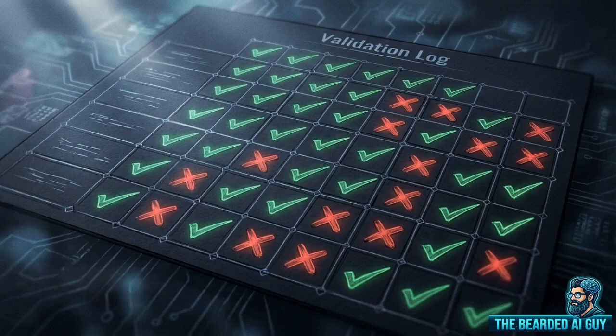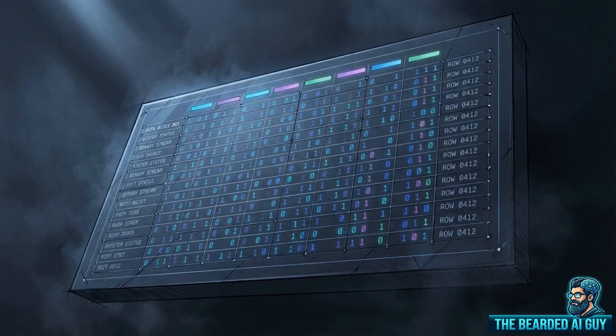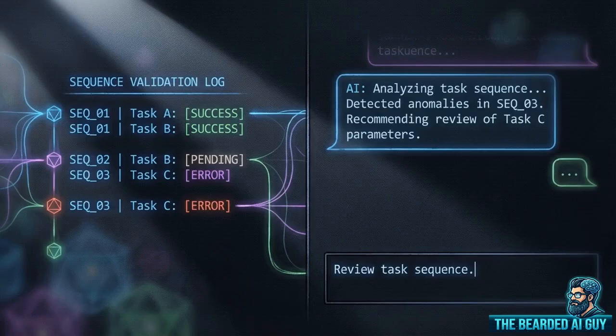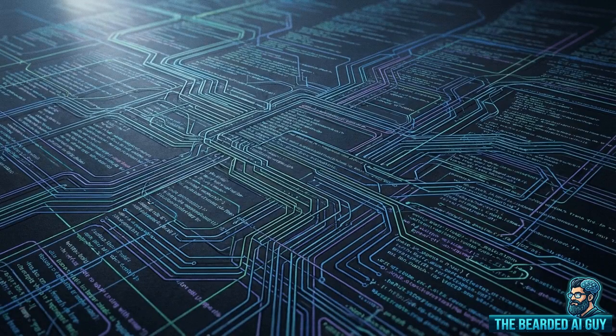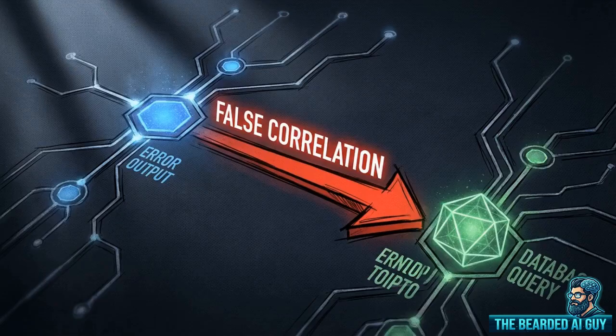The output is a step-indexed validation log recording condition outcomes. Crucially, this links every violation to localized evidence within that specific trace window. This guarded execution process forces a chaotic, unstructured multi-agent trace into an auditable matrix of deterministic evidence. With the evidence secured, the final step involves handing the detailed validation log to an LLM judge for conclusive root cause attribution. Feeding a raw, unparsed trace to an LLM judge and asking it to guess why the system failed yields poor accuracy. The model will frequently hallucinate connections or drift toward downstream symptoms.